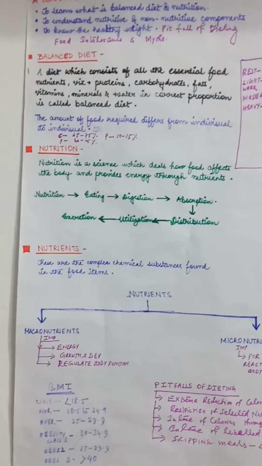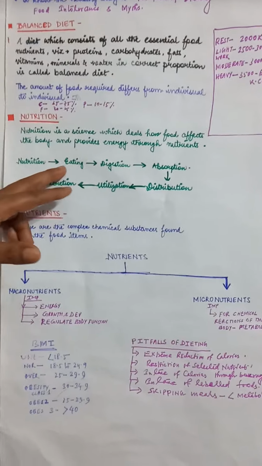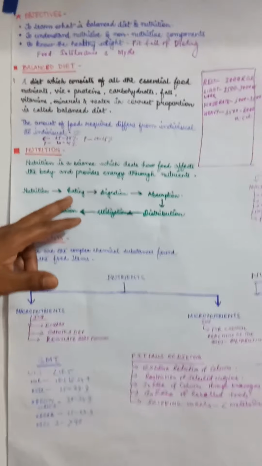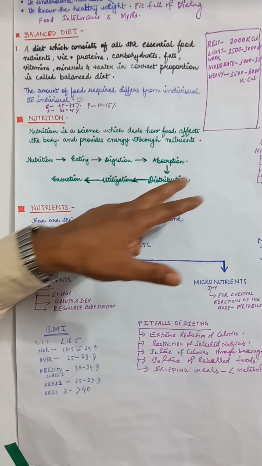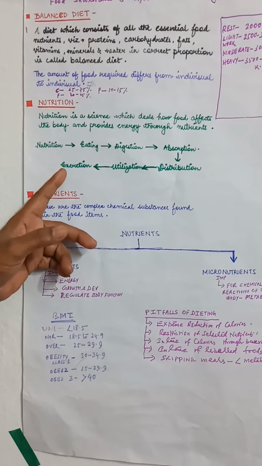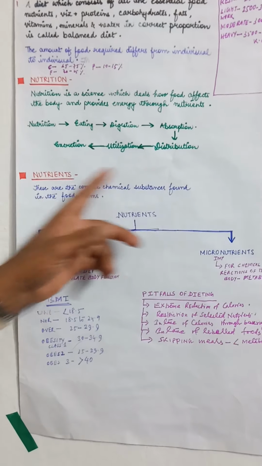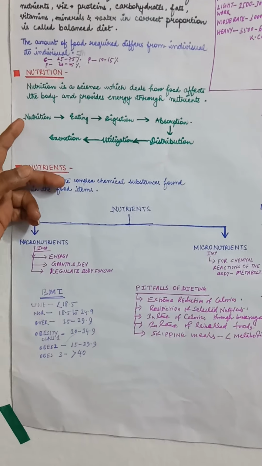It means that nutrition is a process which starts from eating, then comes under the category of digestion, then absorption, then distribution, then utilization and then excretion. The entire process comes under the category of nutrition.